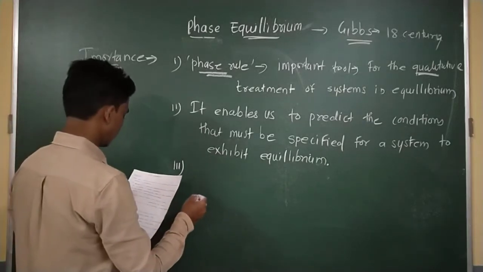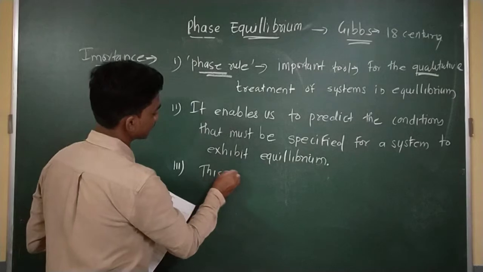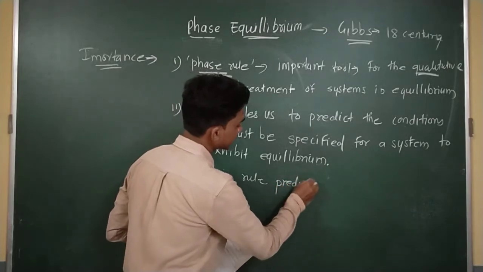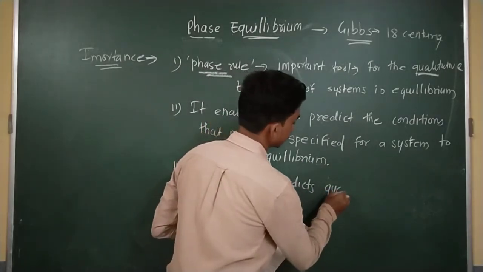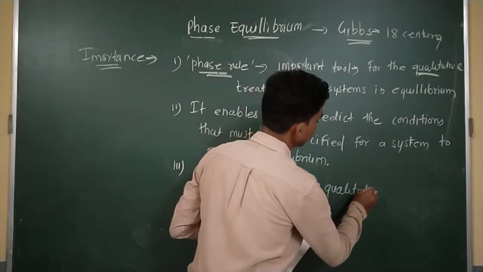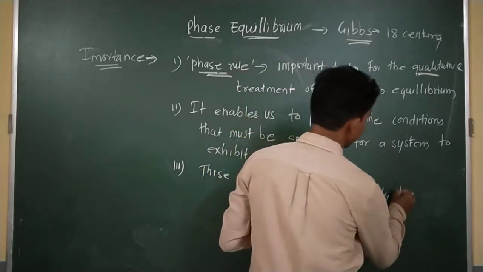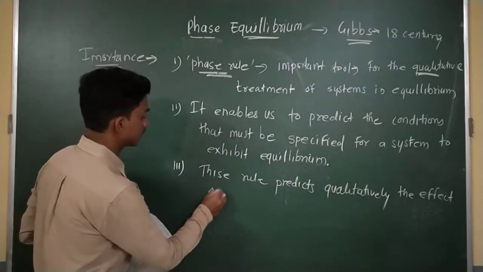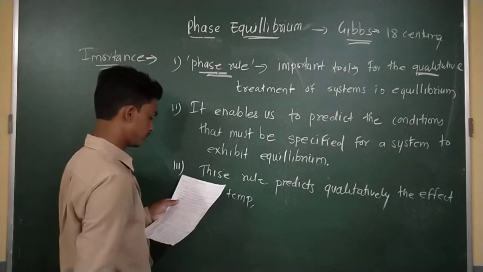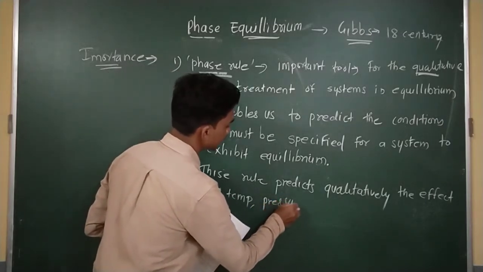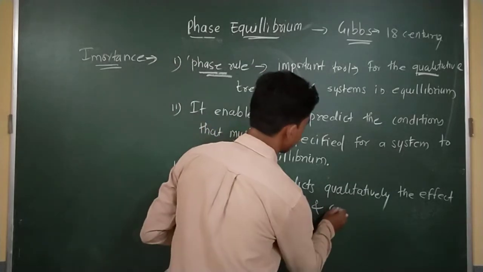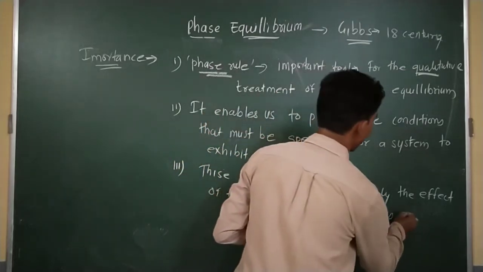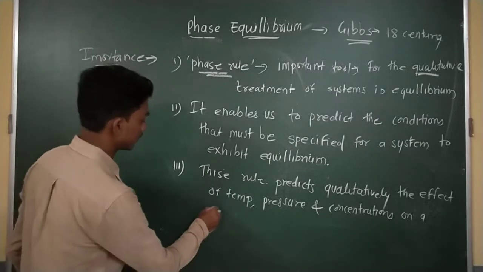The next is that the phase rule predicts qualitatively the effect of temperature, pressure and concentrations on a heterogeneous equilibrium.